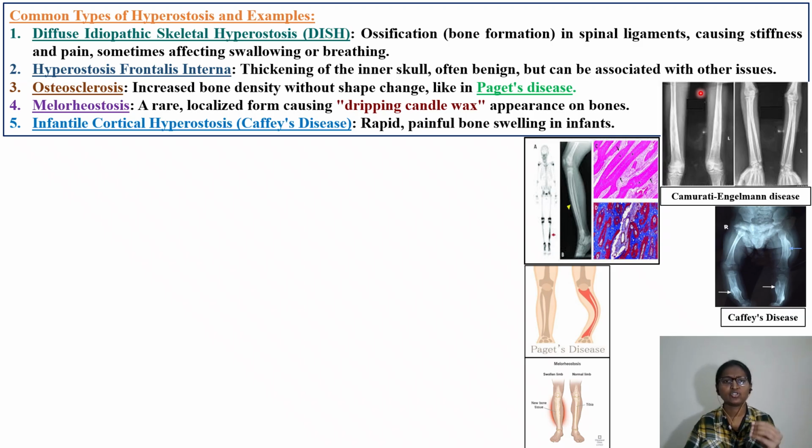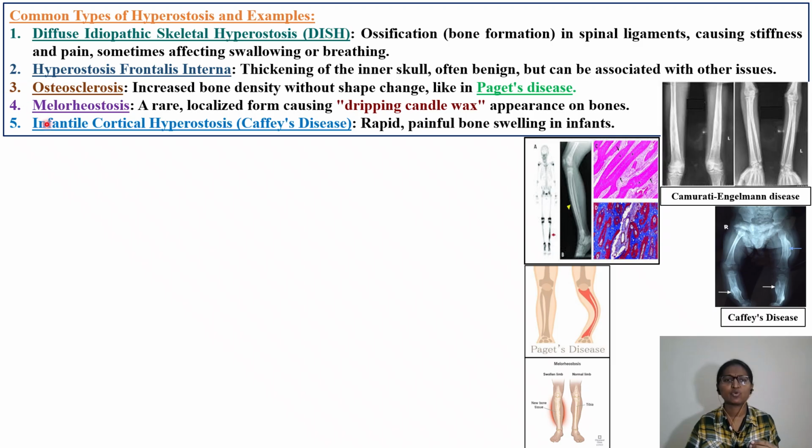Third one is osteosclerosis. Osteosclerosis is increased bone density. If you see, the bone density will be increased without shape change, and this medical terminology is called Paget disease. So please go back and read in detail about what is Paget disease.